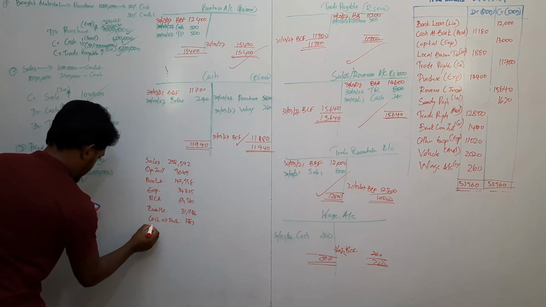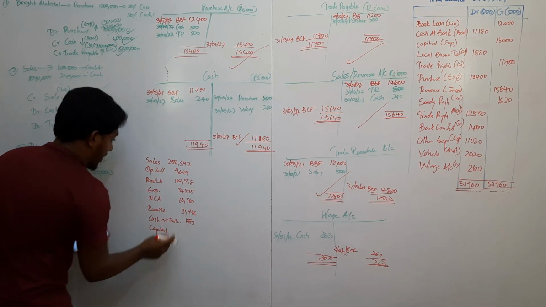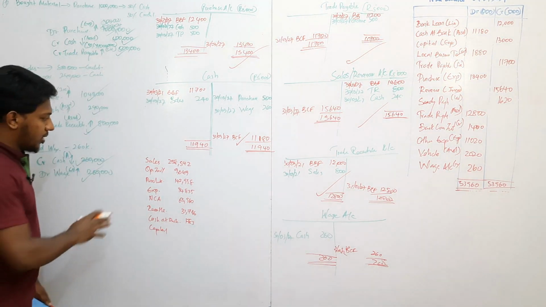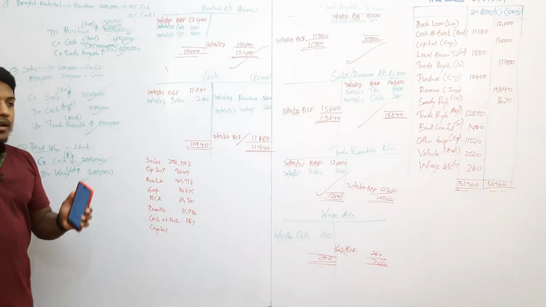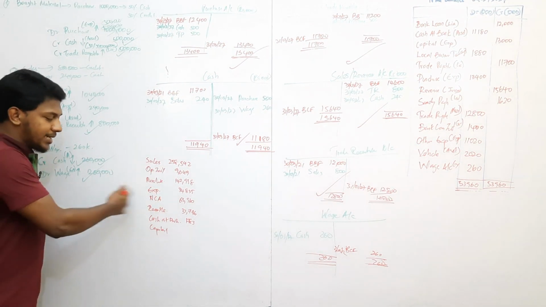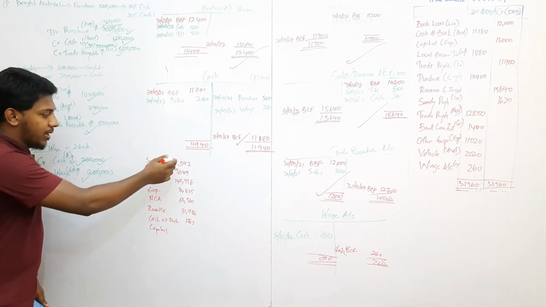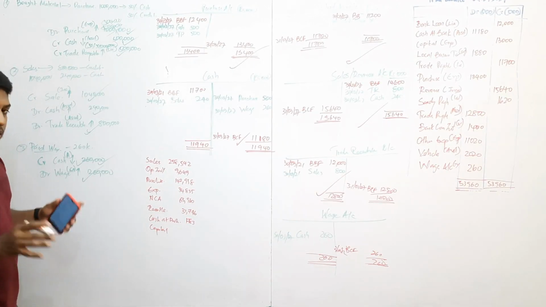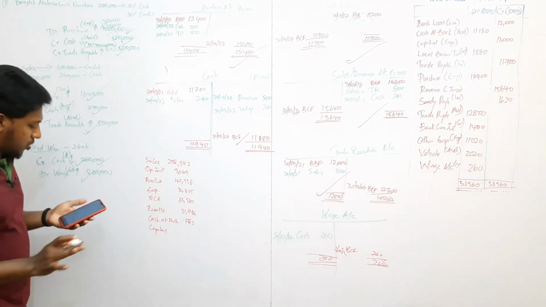Cash at bank 1,783,000. Capital. Here don't think that a trial balance is given. Here no trial balance is given, just the sum of the items given. Here the debit side and credit side are not equal. Here sales is there, right? Now select the debit side and add it up. Select the credit side and add it up. Both do not tally. Right? Questions, do the requirement, right?